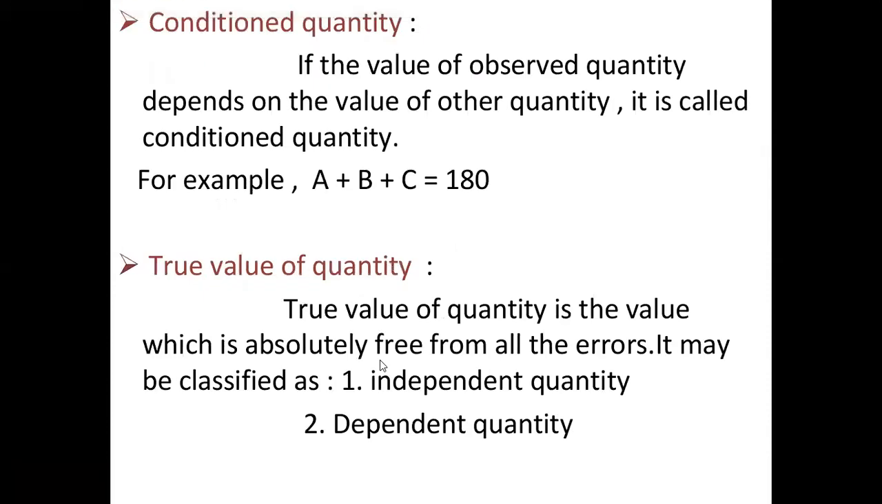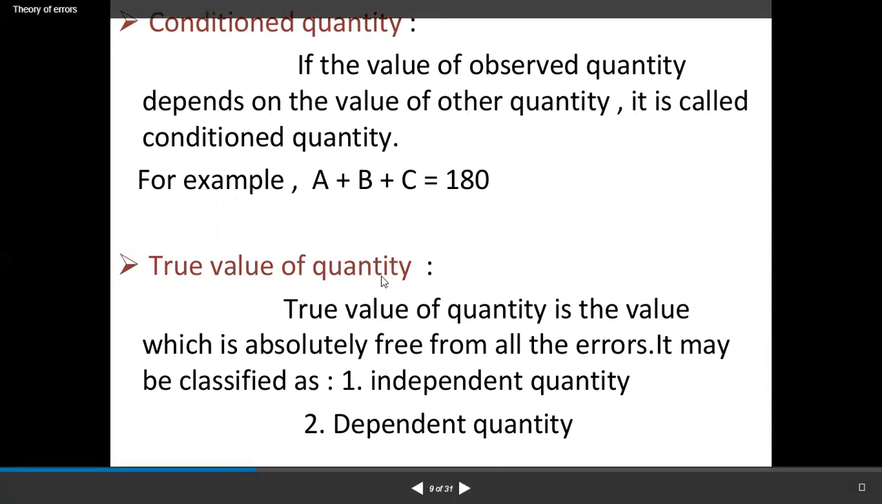Condition quantity. If the value of an observed quantity depends on the value of other quantities, it is called a condition quantity. So for example, A plus B plus C is equal to 180. If we know the values of A and C and the total, we get the value of B.